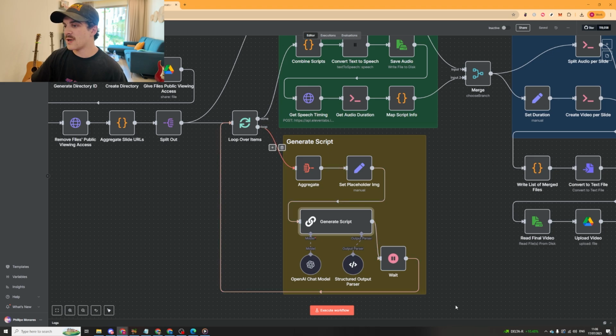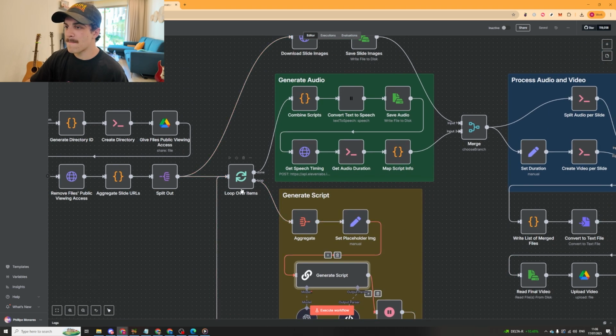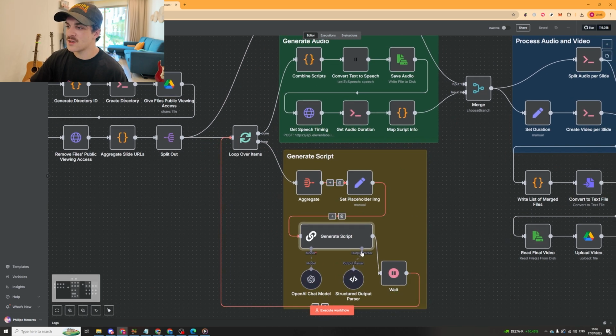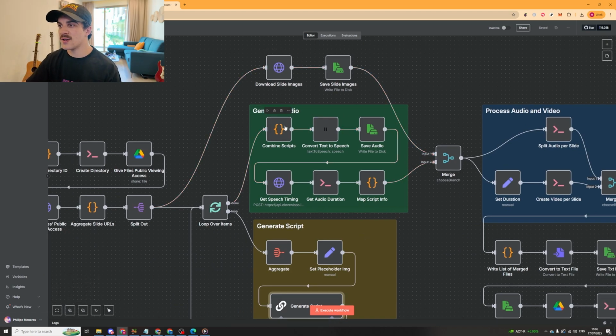And this will basically loop and wait until it's generated a script for every single part of the slide. So all 12 slides, or however many slides you have, it will generate a script individually for each of them. Once this is done looping, and it's done every single item, it then sends it to the generate audio section. Now this is very easy. It will just combine the scripts.